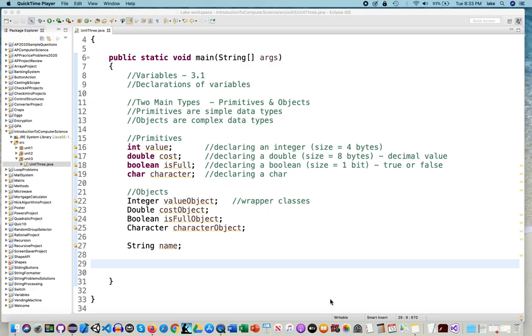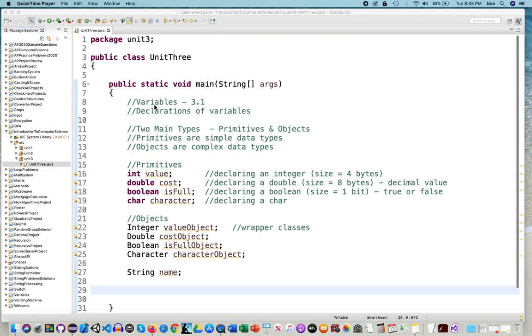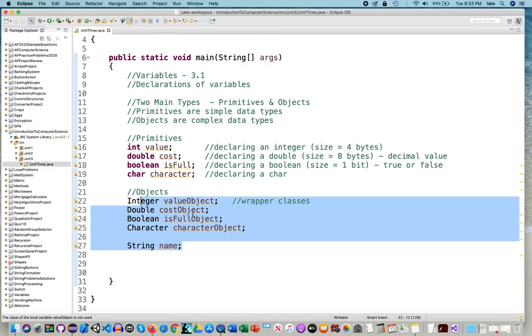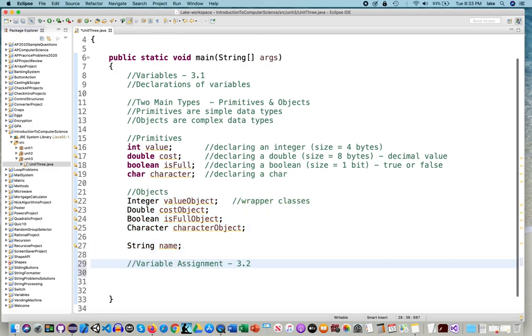We're back. Unit 3.2. In 3.1, we're in the same spot we were before. It's in Unit 3. The class is Unit 3. And we're continuing where we left off. So these are all the variables that we are going to be using. And in Unit 3.2, what we're going to be doing is variable assignment.